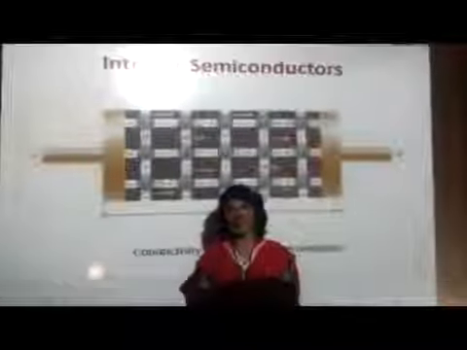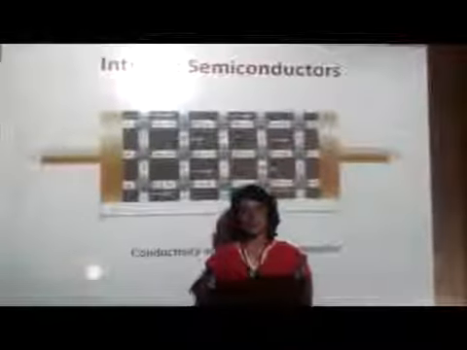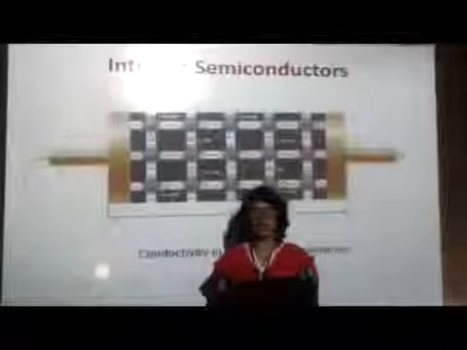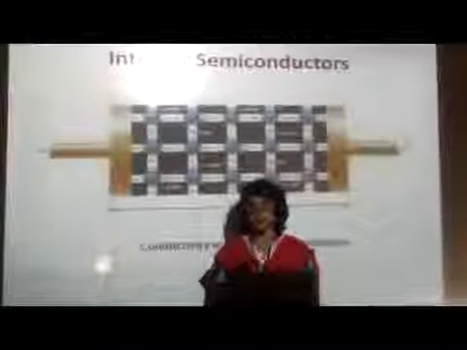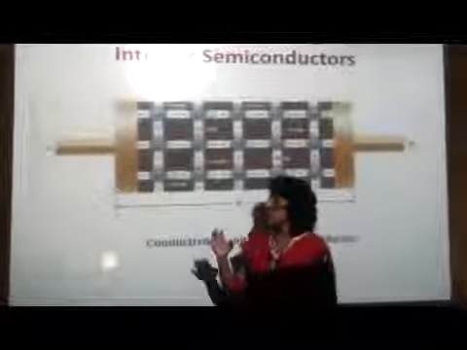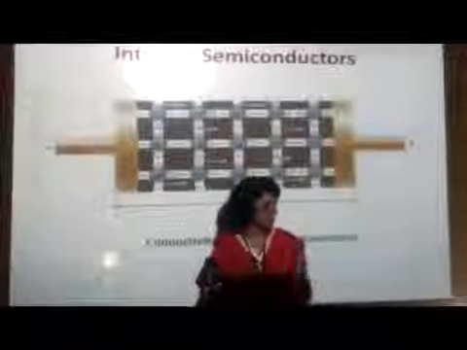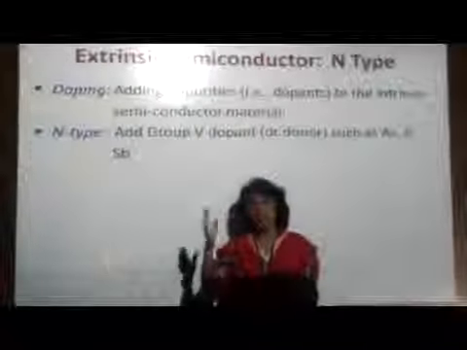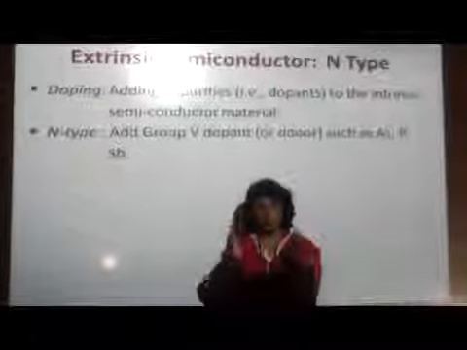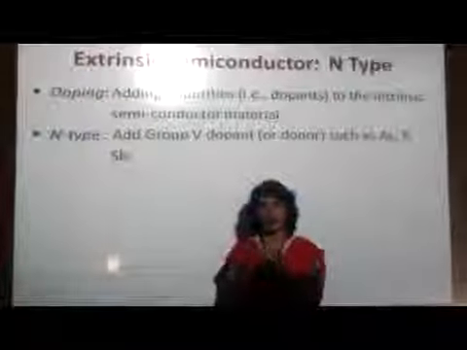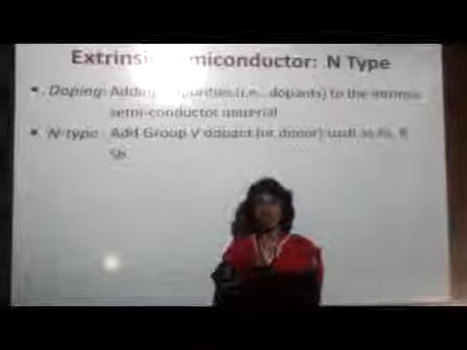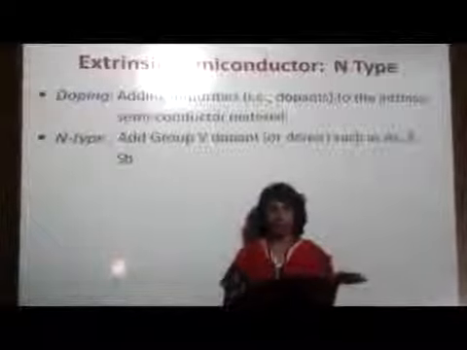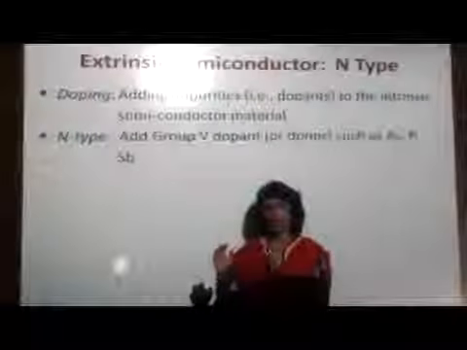But in case of intrinsic semiconductor, that is pure semiconductor, the conductivity is very low. We cannot use it for our purpose. So to increase the conductivity, we add some doping element. Pure silicon is doped with impurity atoms to increase the conductivity, and two types of semiconductors are formed. One is called N-type, another is called P-type.